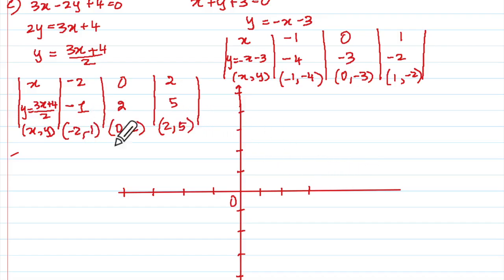Hence, okay, so -2 comma -1. So this will be your first point. I'm doing this line. 0 comma 2 means what? 0 and 2, correct? Then 2 comma 5, it is 2, and here 5. 1 2 3 4 5. Yeah, what is the line like? Linear.